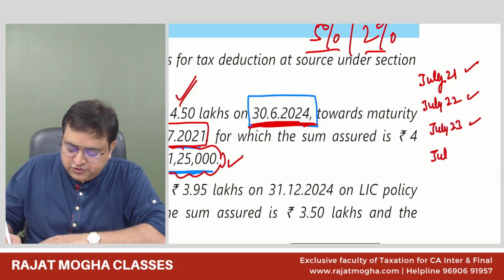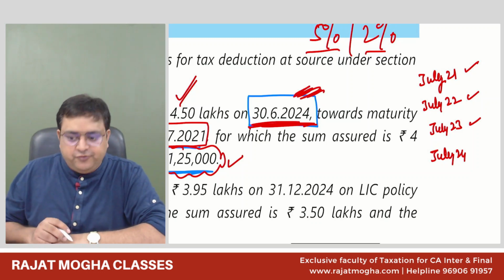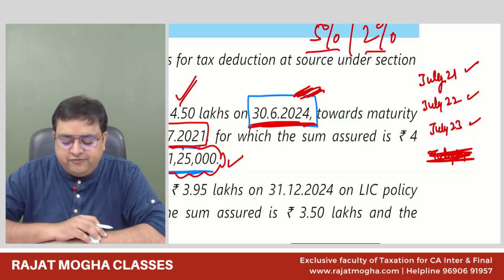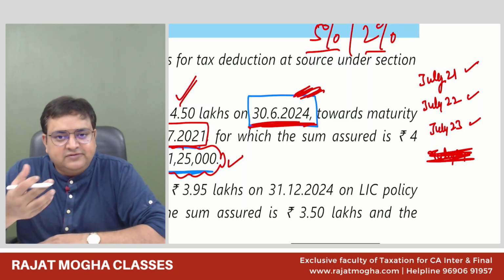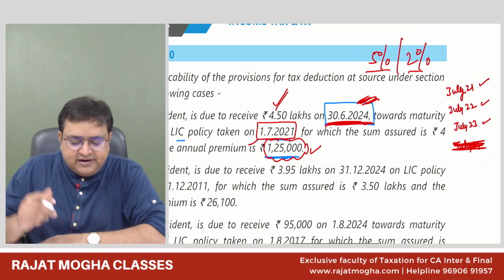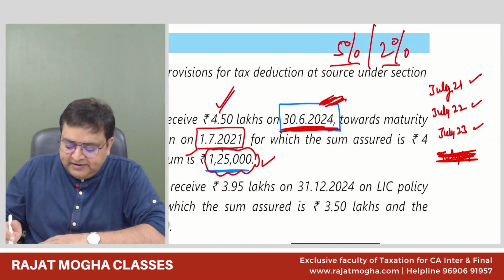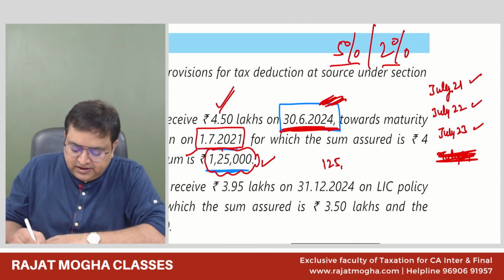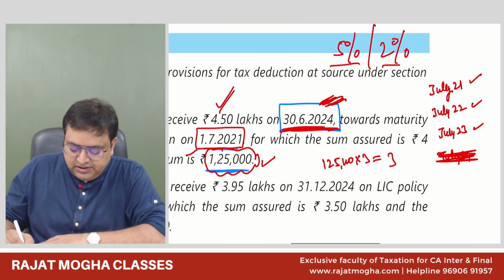Whether you have paid in July 24? No, because this matured on June 24. So you have not paid in July 24. So you have paid this premium 3 times, starting from July 21. Whenever you start it, you pay the premium and then the policy starts. So you have paid the premium 1,25,000 into 3 times. How much? 3,75,000 is the premium you have paid.